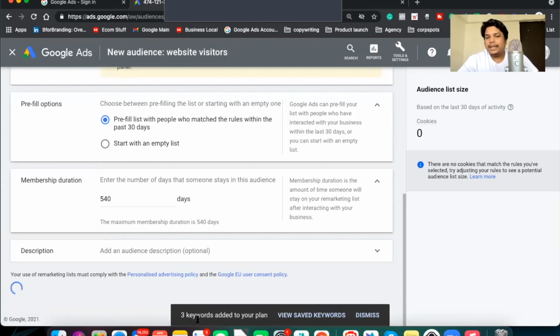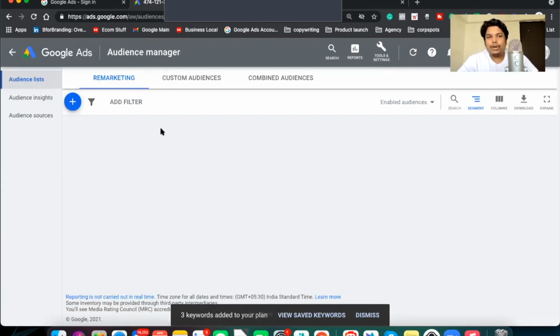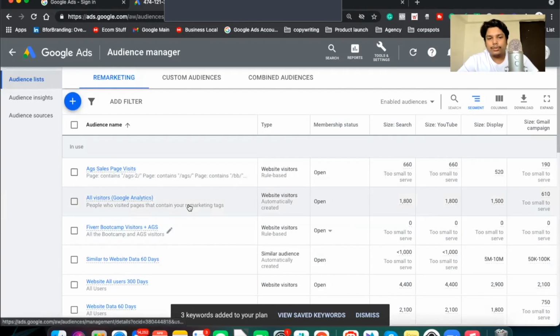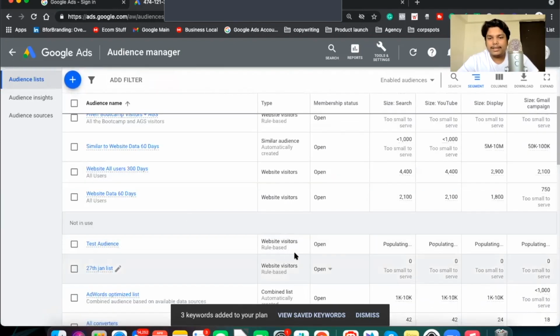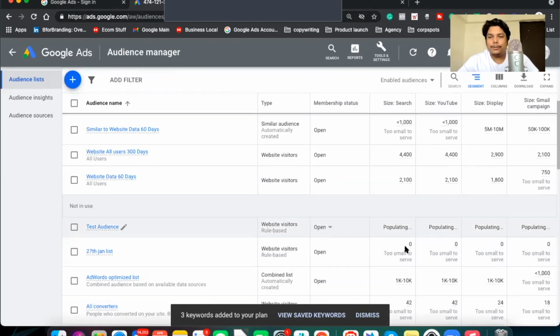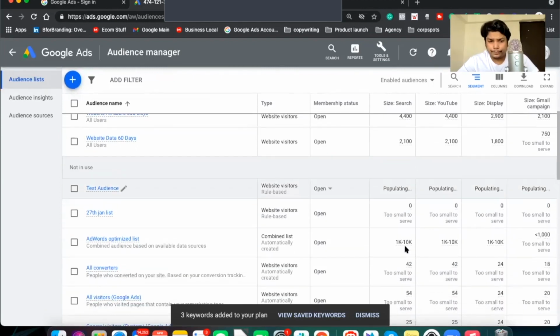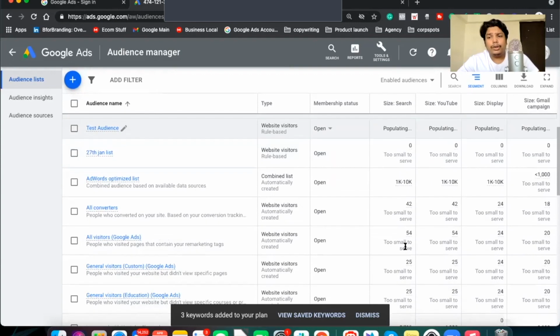Now you see here there are 3 keywords saved to your audience. The test audience takes some time to get ready, but you can see it is now open and will be starting the population. Similarly, here you can see the data is being populated.